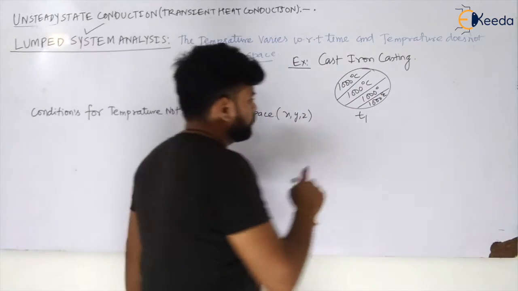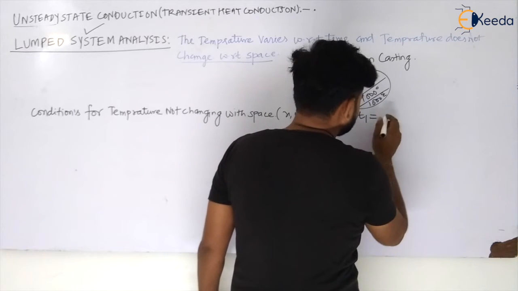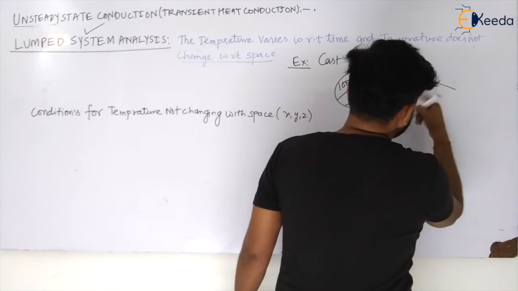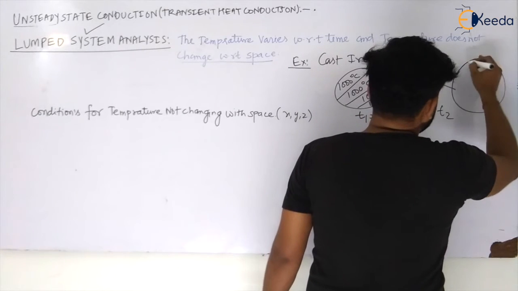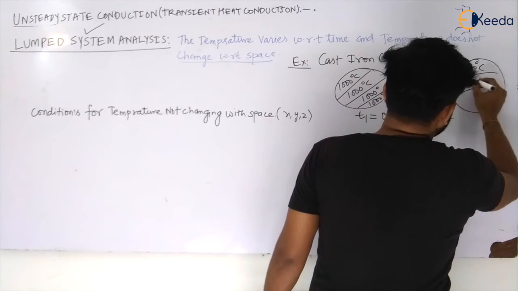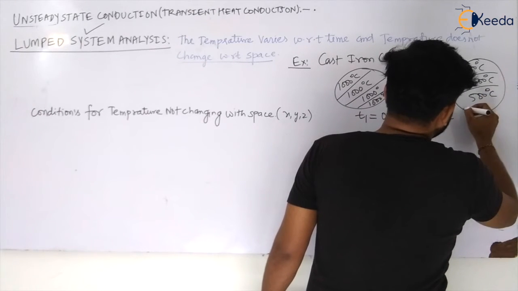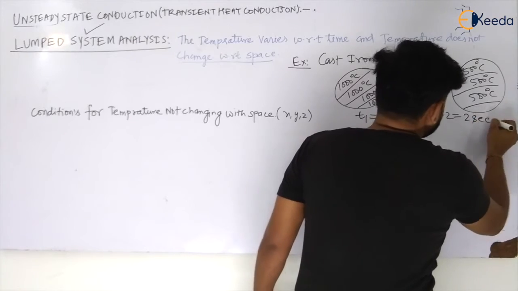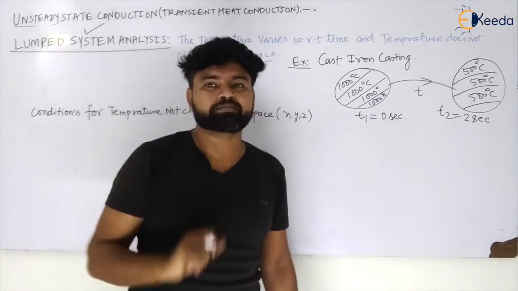Now let us take that this is at 1 second, that is t equal to 0 seconds, and after some time t, that is t2, the temperature of this becomes, let us say, 500 degrees Celsius, my dear students. So everywhere in the body, let us take 2 seconds, the temperature is constant throughout the space, my dear students.